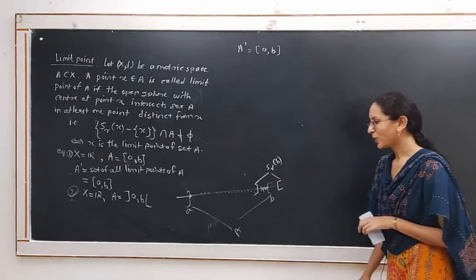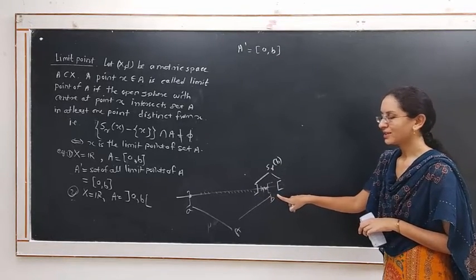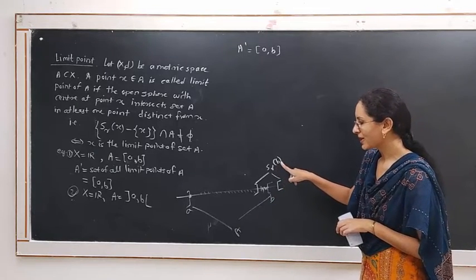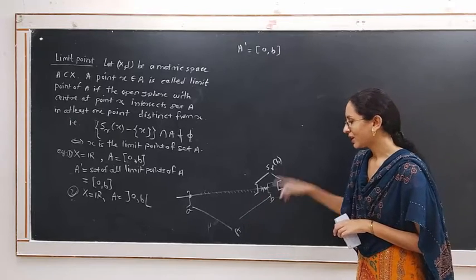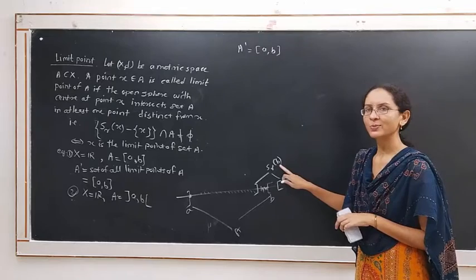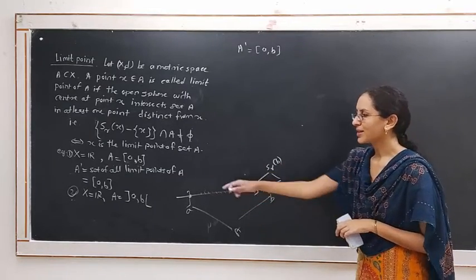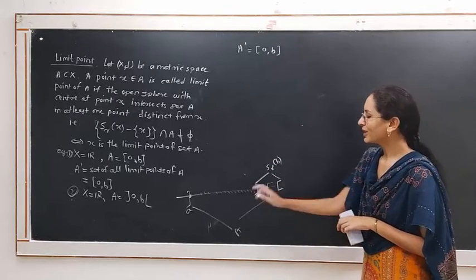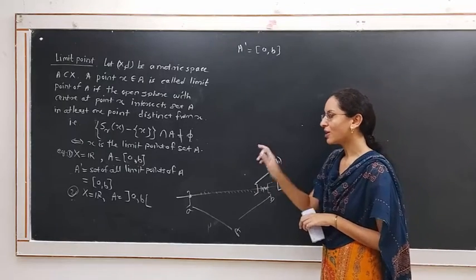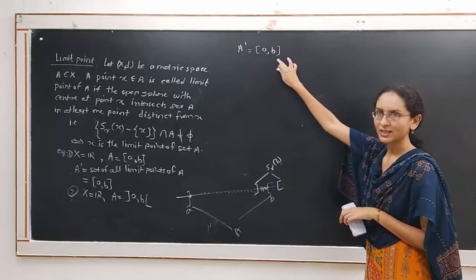By the definition of limit point, the right side endpoint of the open interval (a, b) is a limit point, because the open sphere with center at point b intersects the given set A in some points that are distinct from the point b, which is the center of the sphere. Therefore, b is a limit point of this open interval (a, b). Similarly, a is a limit point of the open interval (a, b). Hence, A dash is given by the closed interval [a, b]. The set of all limit points of the open interval (a, b) is the closed set [a, b].